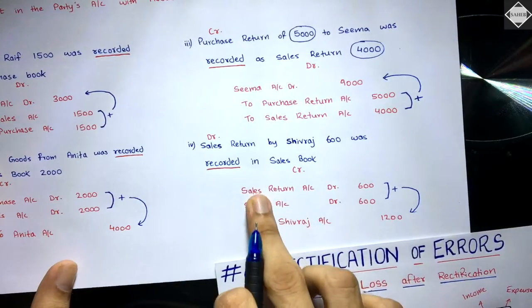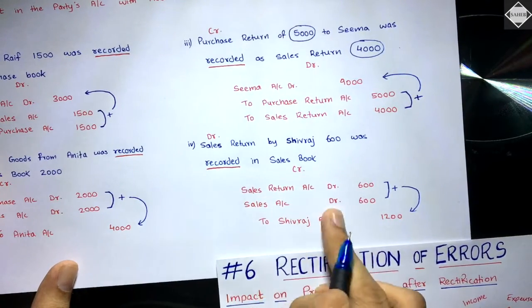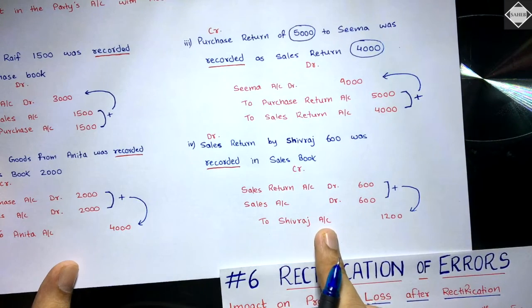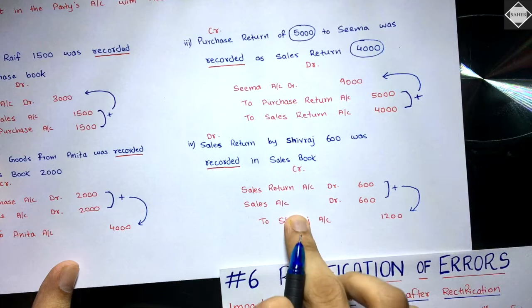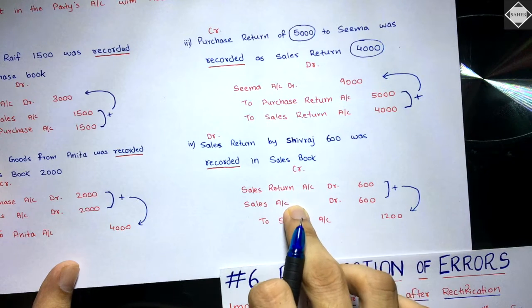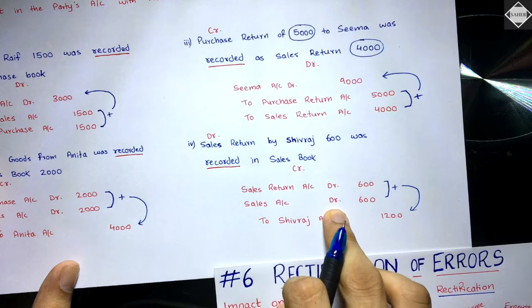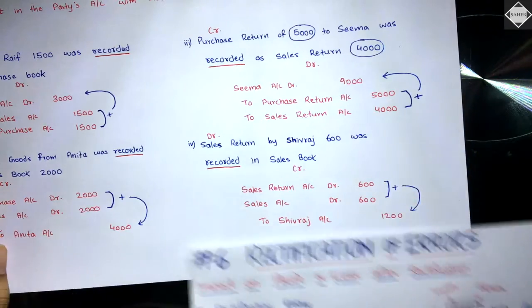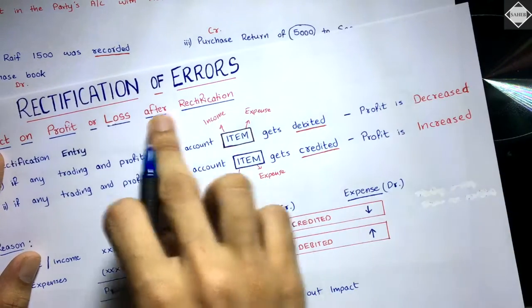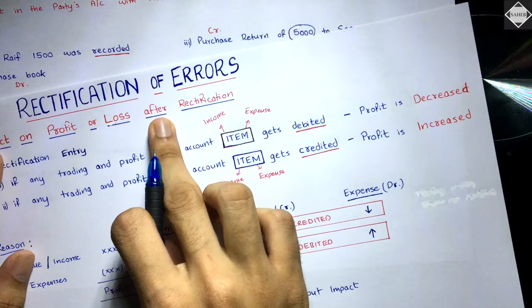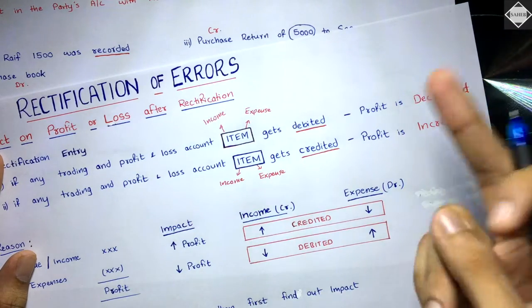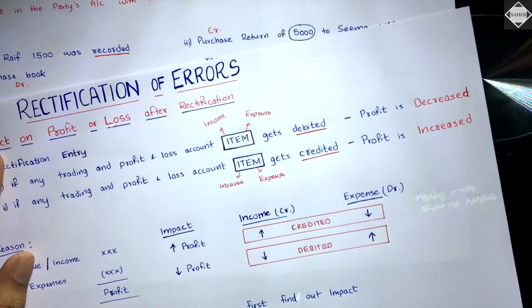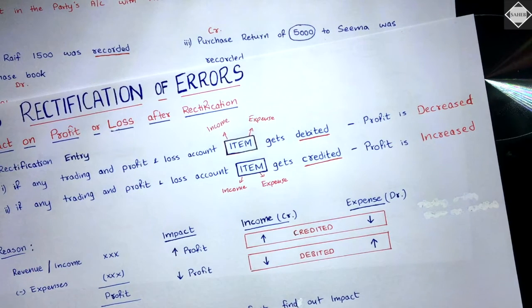Next, sales return account debit, sales account debit to Shivraj account. Here by how much? 5 plus 4, 9000. Now in this case, what's happening? In the fourth case, sales return account debit, sales account debit, so they are getting debited. Debited means decrease after rectification. Profit is decreased after rectification. So before would be opposite to this. That would be profit is increased. Clear? Easy.